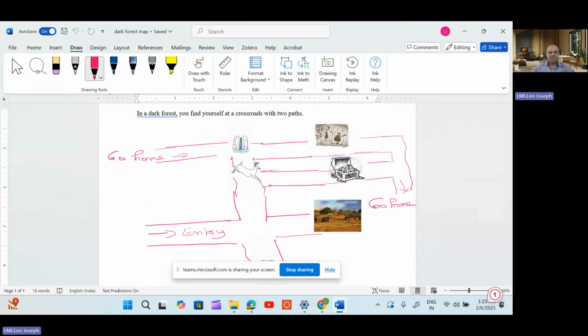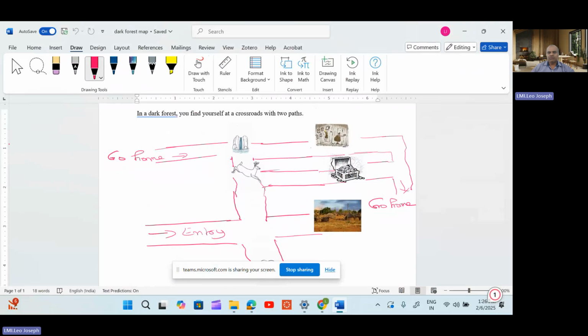So let us assume that we are going to enter a dark forest. While entering, we have two paths: one on the left-hand side and another on the right-hand side. If I take the left-hand side, you find one deer standing. Then you have to decide whether to follow the deer or follow your own path.